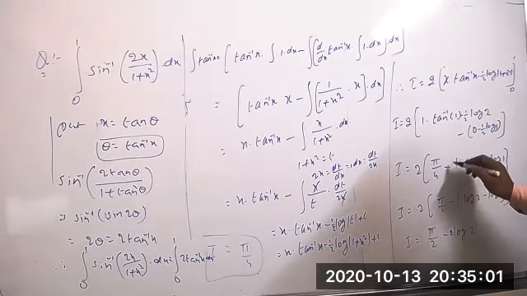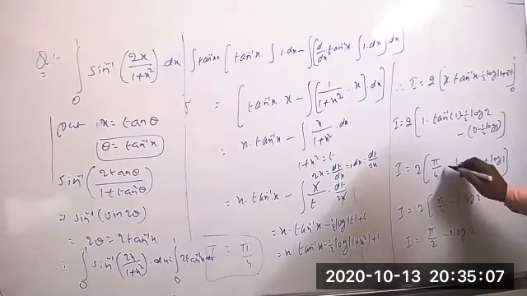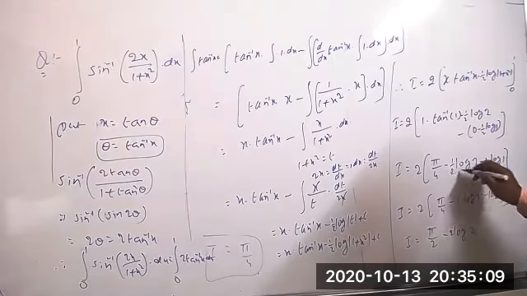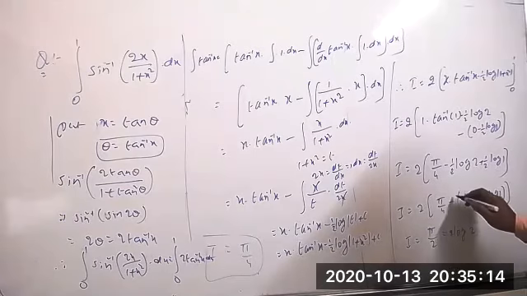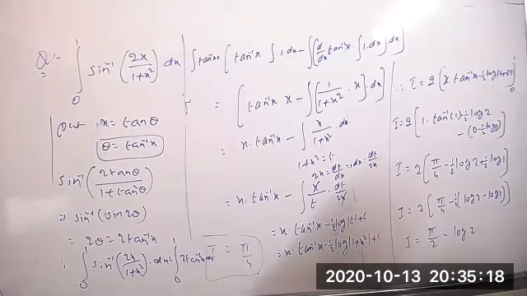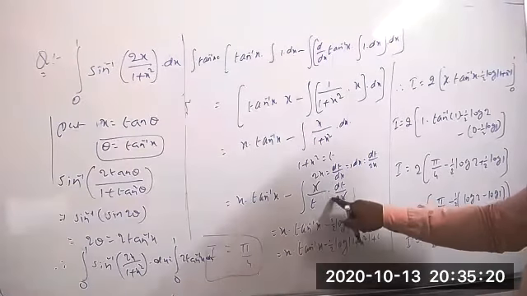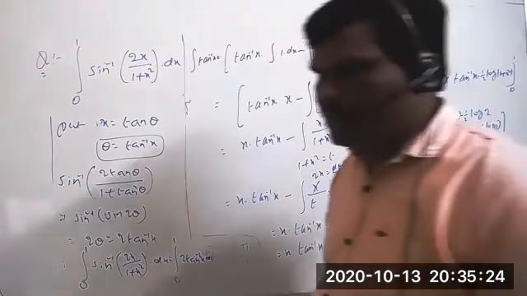So clearly from this one you can take 1 by 2 common. 1 by 2 into this one, and here also plus 1 by 2 into this. So 1 by 2 you can take outside, and 2 will be cancelled, log 2. It's okay. Here 1 by 2 is there, but still we are not taking that 1 by 2 here now.